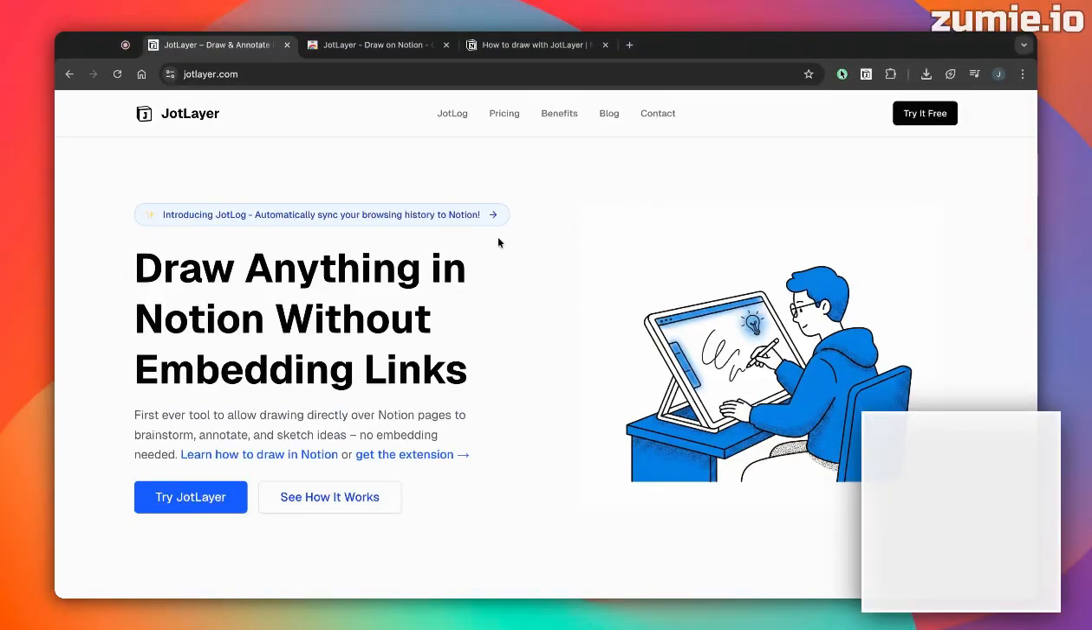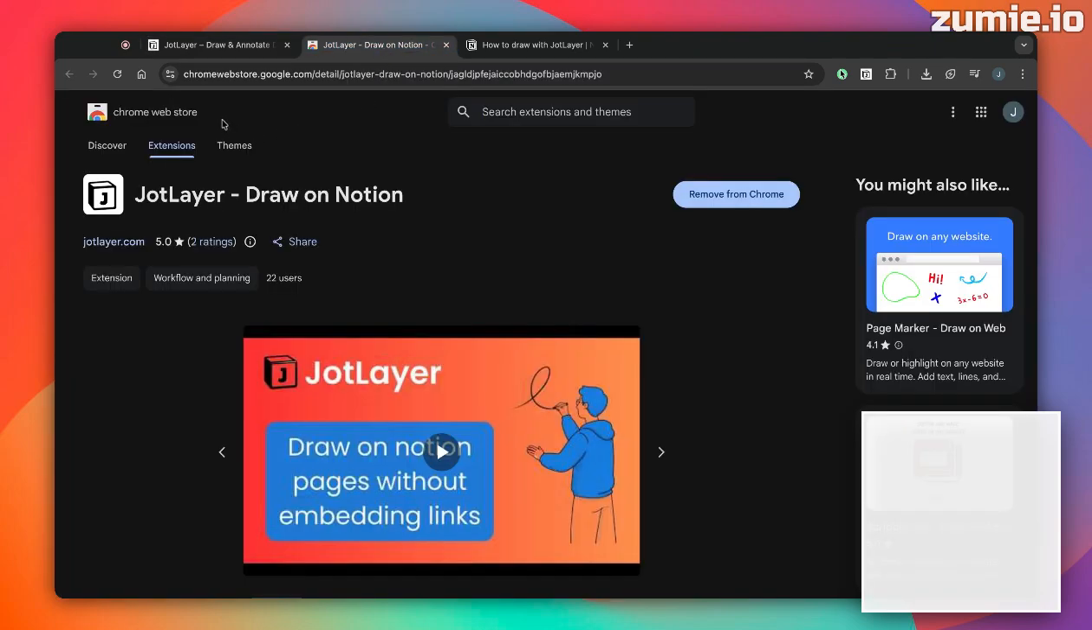So today I'm going to show you how to draw in Notion without embedding any links. You can do that in 2026. You just need to install this extension called JotLayer. It's a Chrome Web Store extension.